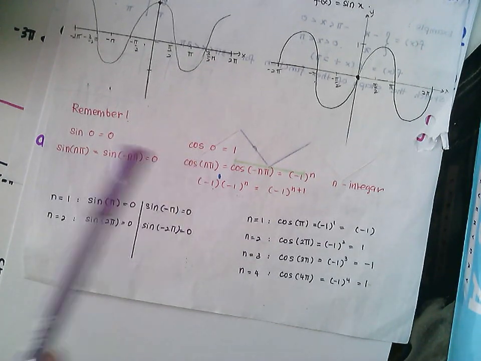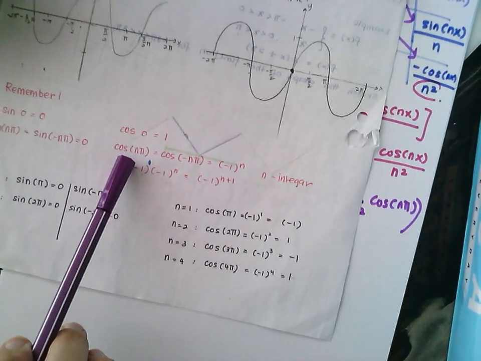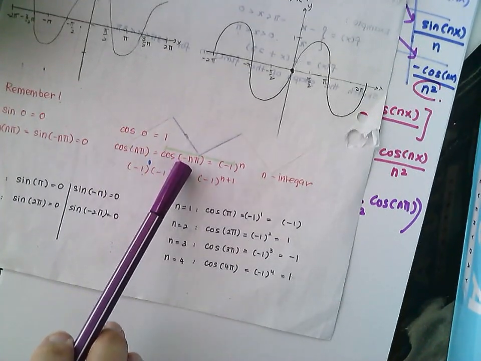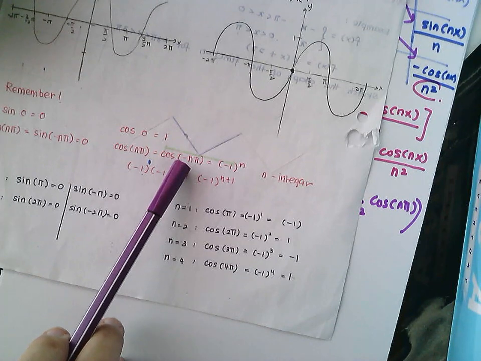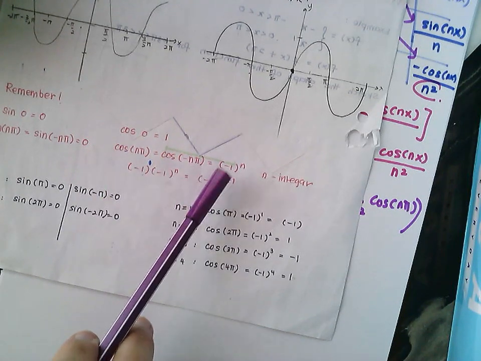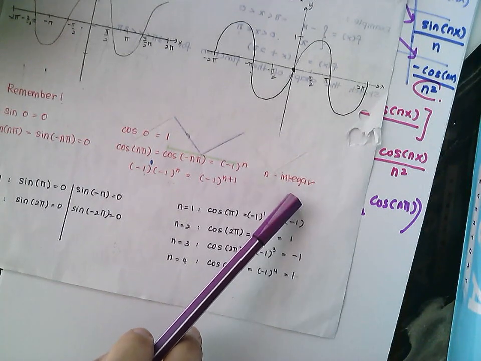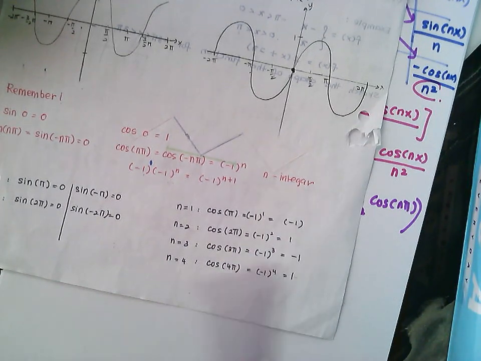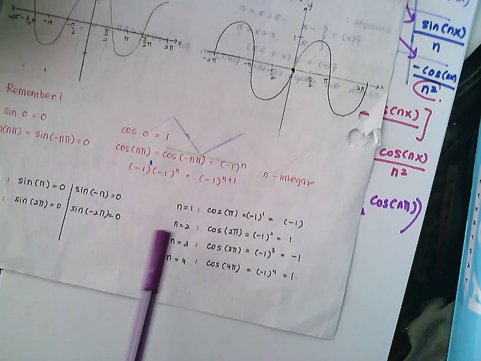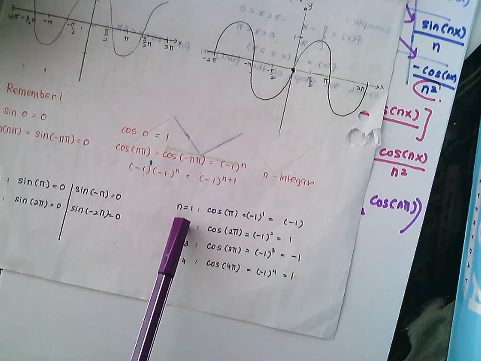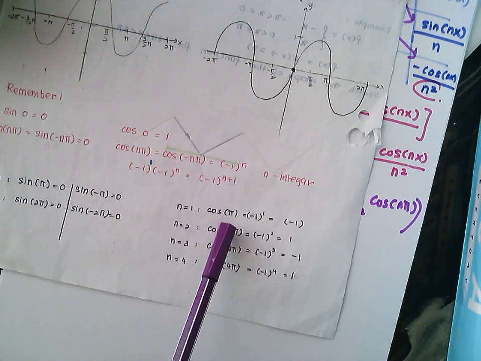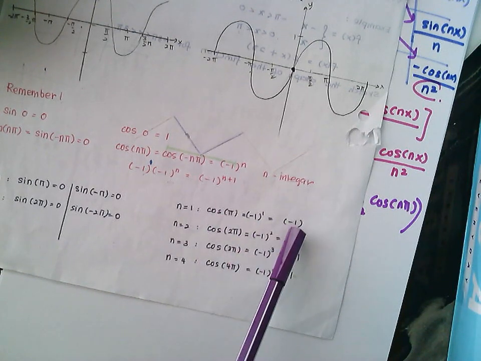Okay, for this part here, cos n pi or cos of negative n pi, this one is not equals to 0. This one is equals to negative 1 to the power of n, where your n is an integer. So let's take an example if your n is equals to 1. Cos pi or cos negative pi is equals to negative 1.